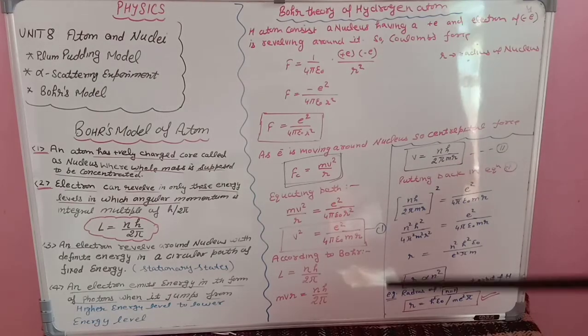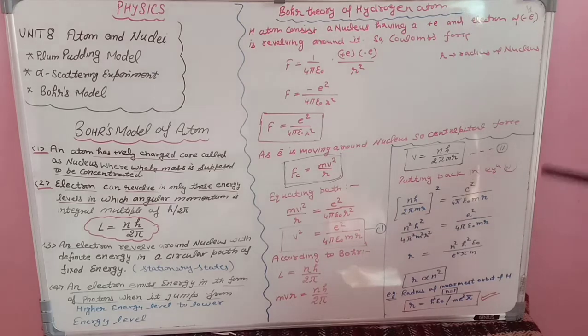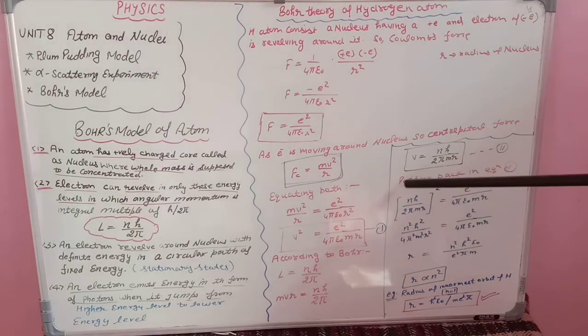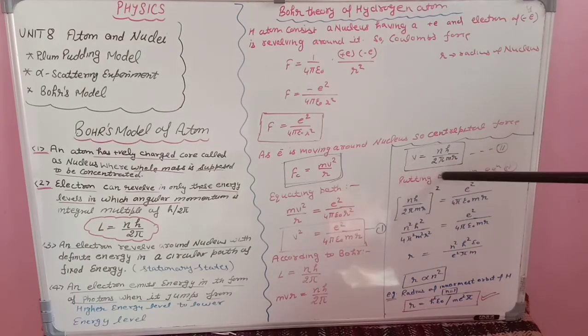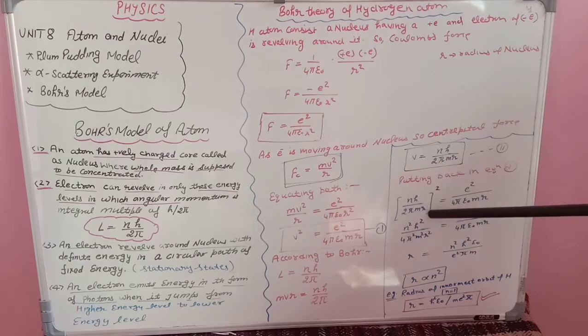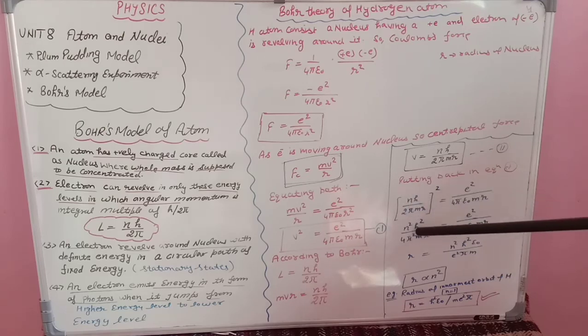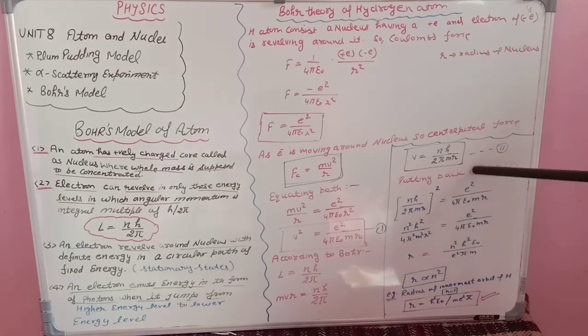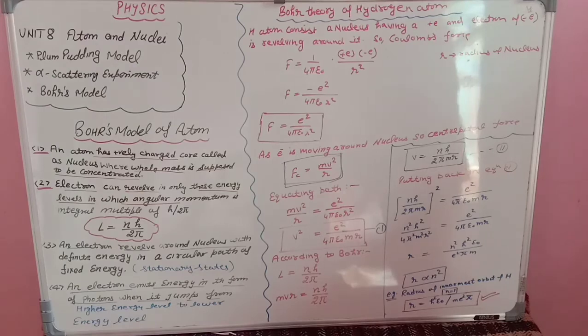Students, in equation number 1 we have calculated v square. In equation number 2 we have calculated v. So this v value we can put back in equation number 1. So you will take nh upon 2 pi mr whole square. When you square, it will be n square h square upon 4 pi square m square r square, equal to E square upon 4 pi epsilon naught mr. Cancel the terms which can be cancelled and find out the value of r. Once again, very simple mathematics.